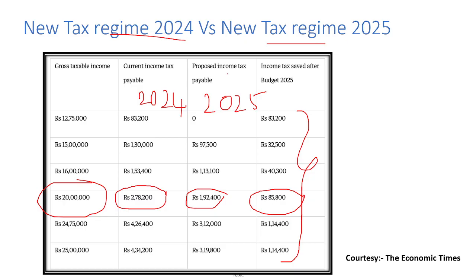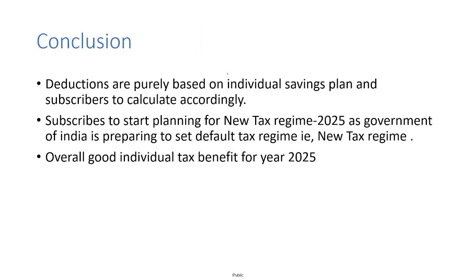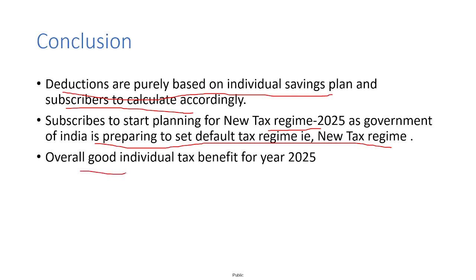I have simulated all these slides, and the conclusion says the deductions are purely based on individual savings plans, and subscribers should calculate accordingly and start planning for the new tax regime 2025, as the government of India is preparing to set the new tax regime as the default tax regime in the future. Overall, with these simulations and live data, I see a good individual tax benefit for the year 2025, and I appreciate the government of India for helping middle class income earners get that tax benefit.